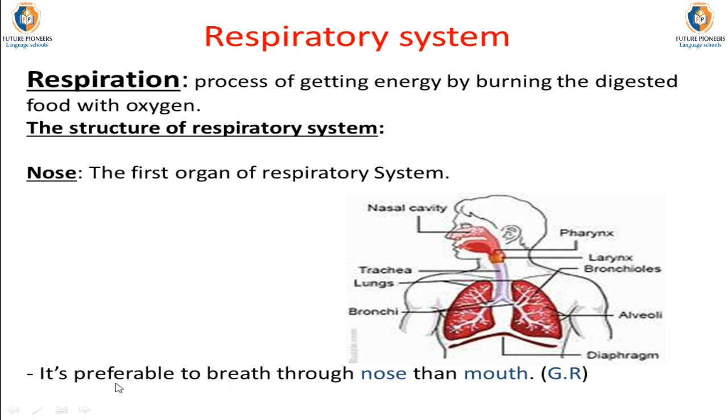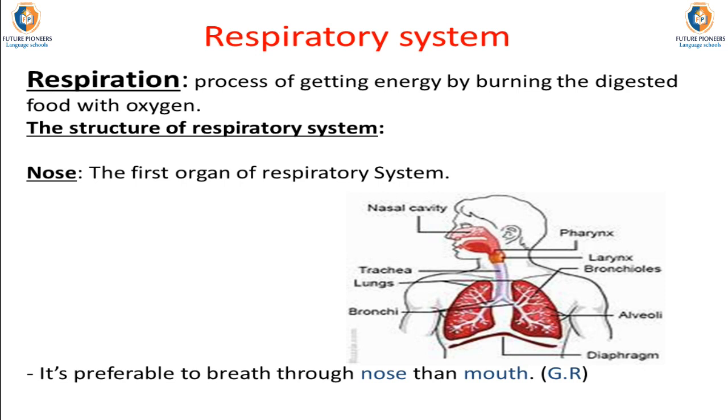And there is an important note that it is preferable to breathe through the nose more than the mouth. That's because our nose contains hairs that filter the air from dust and microbes before entering the pharynx.